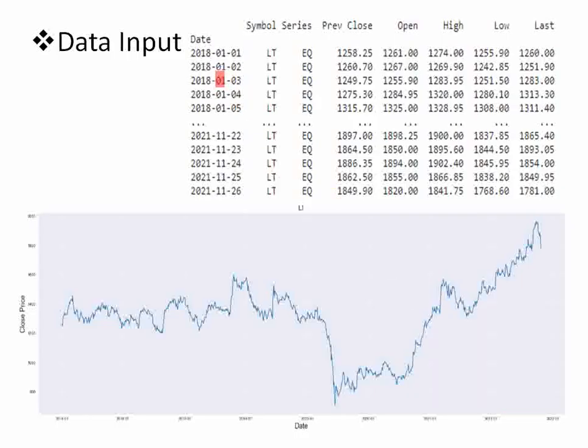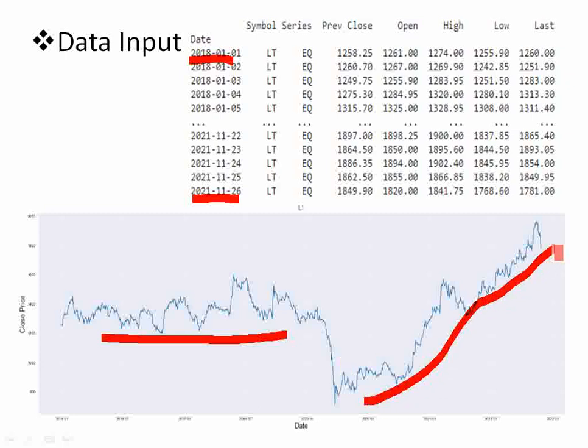This is the data we have taken for L&T, and for this algorithm we have taken data from January 2018 till 26 November 2021. Here we can see that before COVID, L&T was almost flat, but after COVID there has been very good exponential growth. From this graph, we can observe L&T is a very good company for long-term and short-term investments.